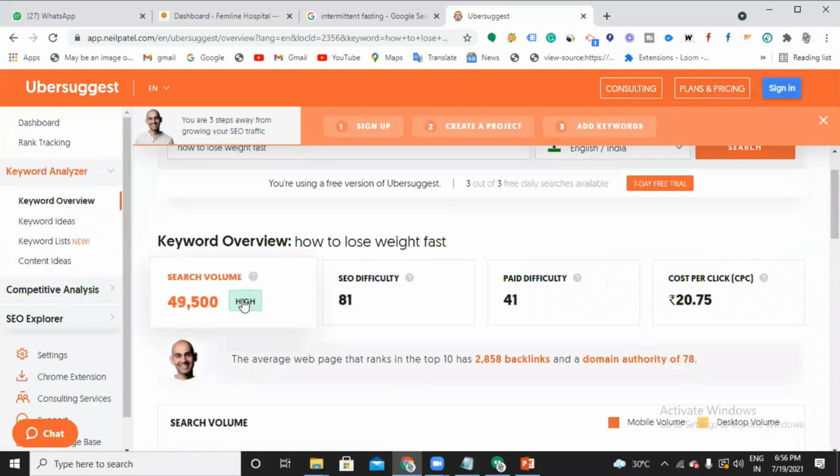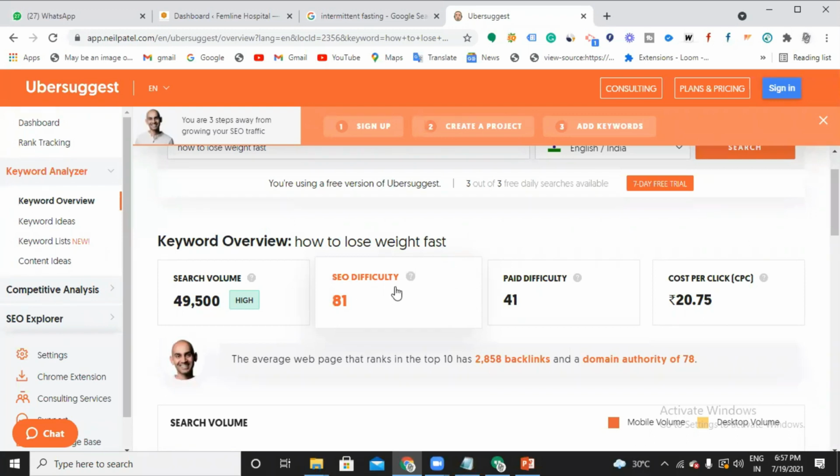Can you see the search value? 49,500 searches are happening every month. That means the keyword has been searched 49,500 times in a month. And it's a highly competitive keyword. Can you see, Jolene, the SEO difficulty is 81. So the higher the number, the more the difficulty.